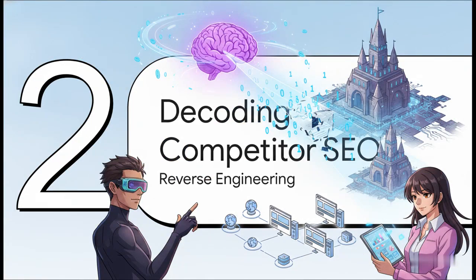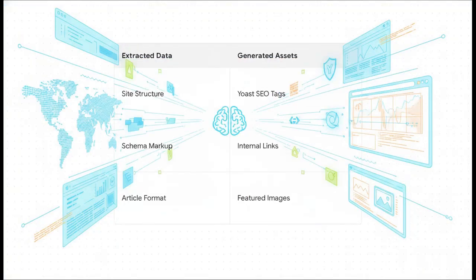Moving on to Section 2, Decoding Competitor SEO, Reverse Engineering the Giants. Now the AI doesn't just copy and paste text. No, it deeply understands the underlying architecture of a successful site. It's like a giant puzzle. When the AI is pointed at a massive competitor, take the Al Jazeera news website from our source's example, it extracts an unbelievable amount of data.